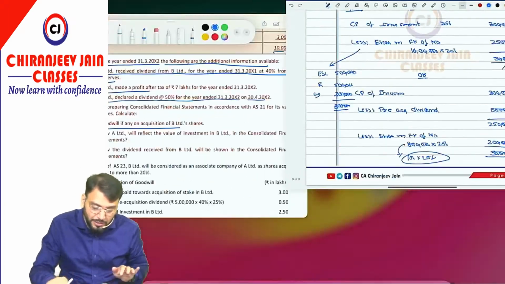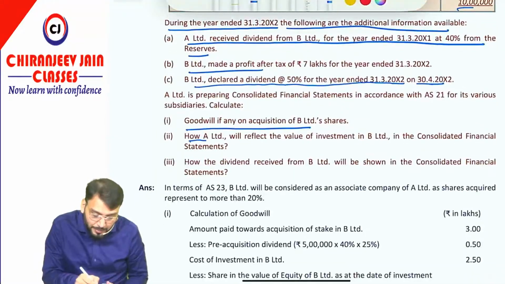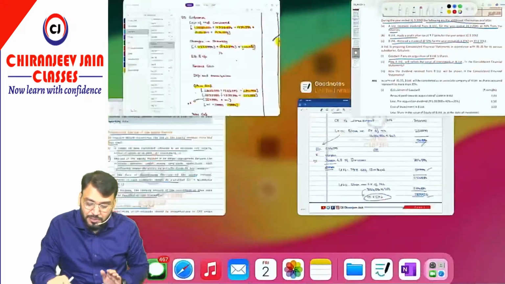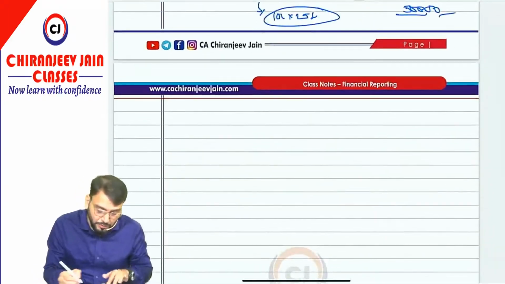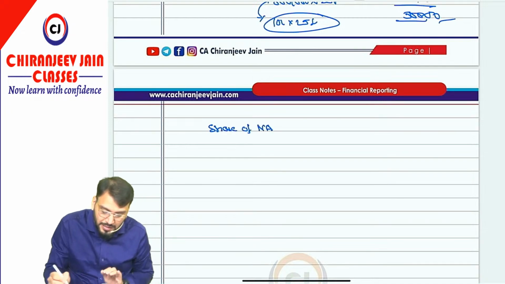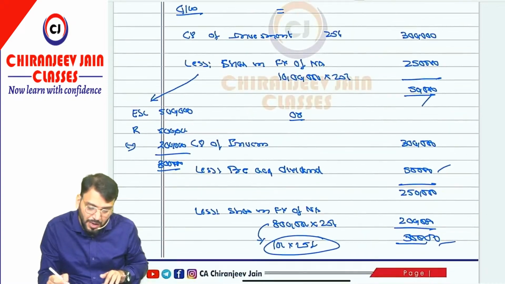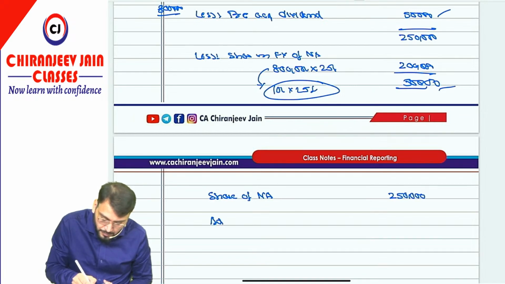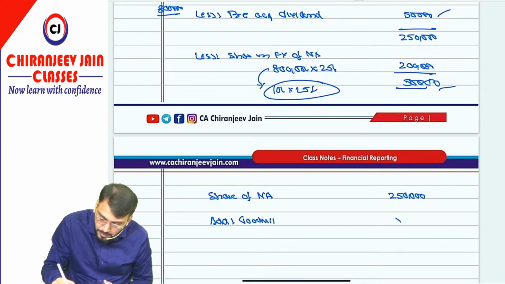Now coming to the next question, what they have asked: how will A Limited reflect the value of investment in B Limited in CFS? To reflect the value of investment, let us do it. What is the share of net asset? Taking my viewpoint, 2,50,000. Add goodwill of 50,000.